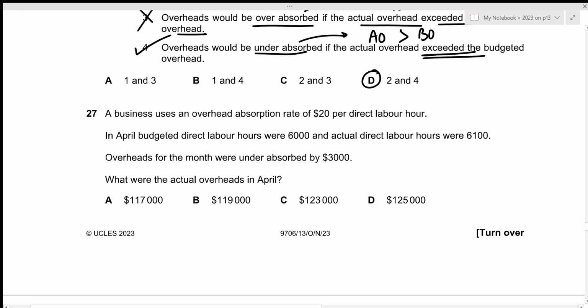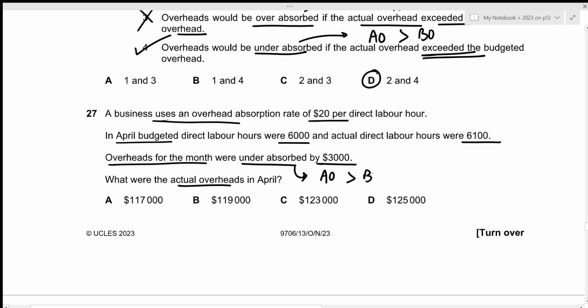Now for question number 27, a business uses an overhead absorption rate of 20 per direct labor hour. In April, budgeted direct labor hours were 6,000 and actual direct labor hours were 6,100. Overheads for the month were under-absorbed by 3,000. We need to figure out the actual overheads in April. Remember, the criteria we're given is under-absorption, which will occur if our actual overhead is greater than the budgeted overhead. And in this case, we're trying to figure out the actual overhead, right? So the under-absorption of 3,000 is the difference between actual overhead and budgeted overhead.